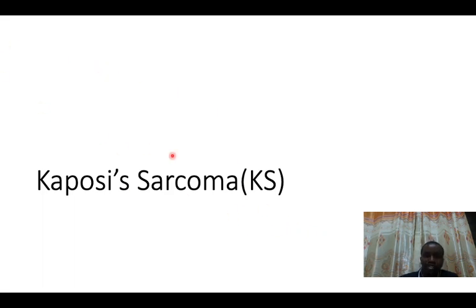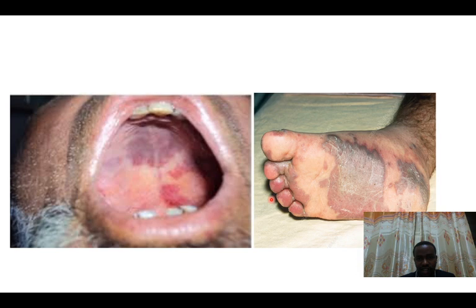Last but not least, the disorder that you probably know about is Kaposi sarcoma. Kaposi sarcoma or KS. KS is a skin cancer. As you can see from this diagram, these are the typical skin lesions that are present in Kaposi sarcoma.